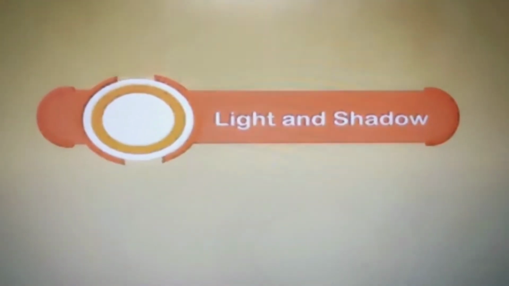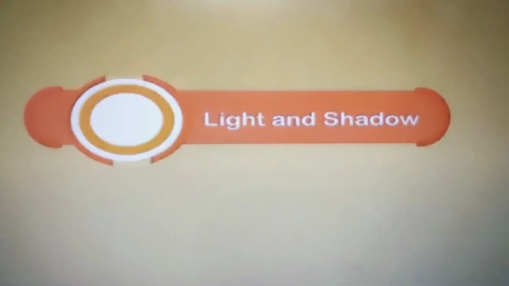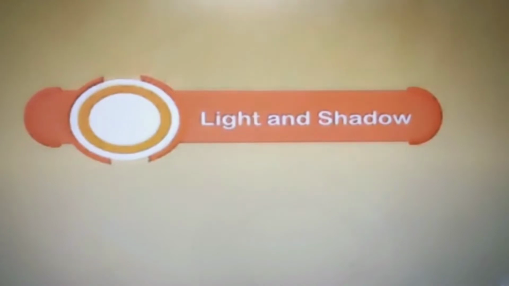Hello dear students, today we are going to start with the next chapter, Light and Shadow. This is a very interesting chapter and has many new concepts, so listen carefully.